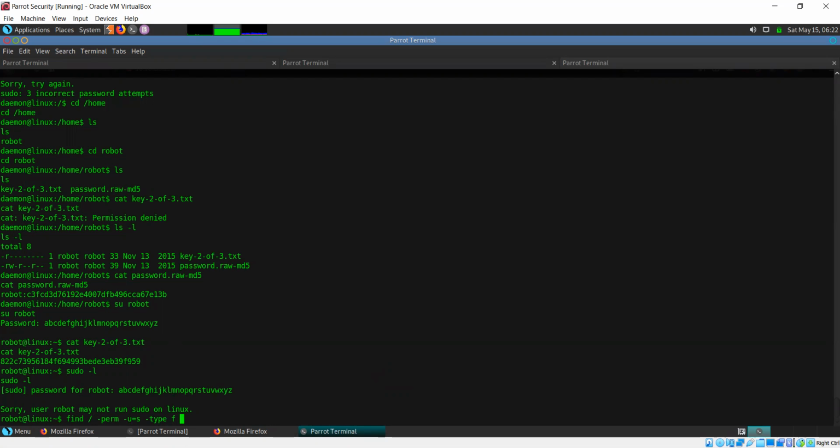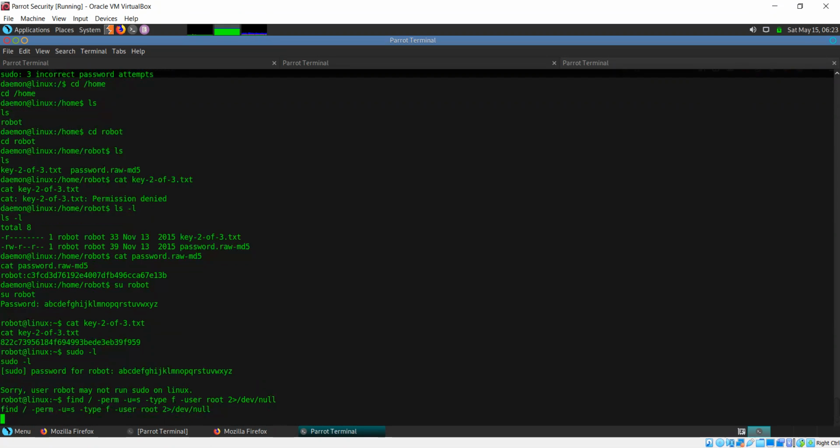Type f, I need it to be a regular file, and I can also say user root, because if I'm trying to perform privilege escalation, trying to get to root, then I'll look for setuid files belonging to root. I'm also going to add a redirect to dev null, redirecting all the errors to the null device. Okay, now let's run this search.